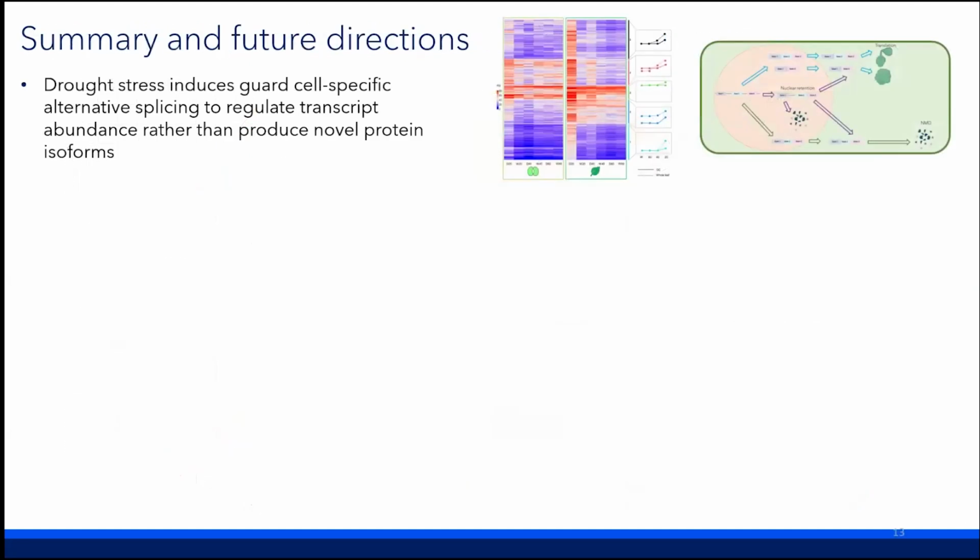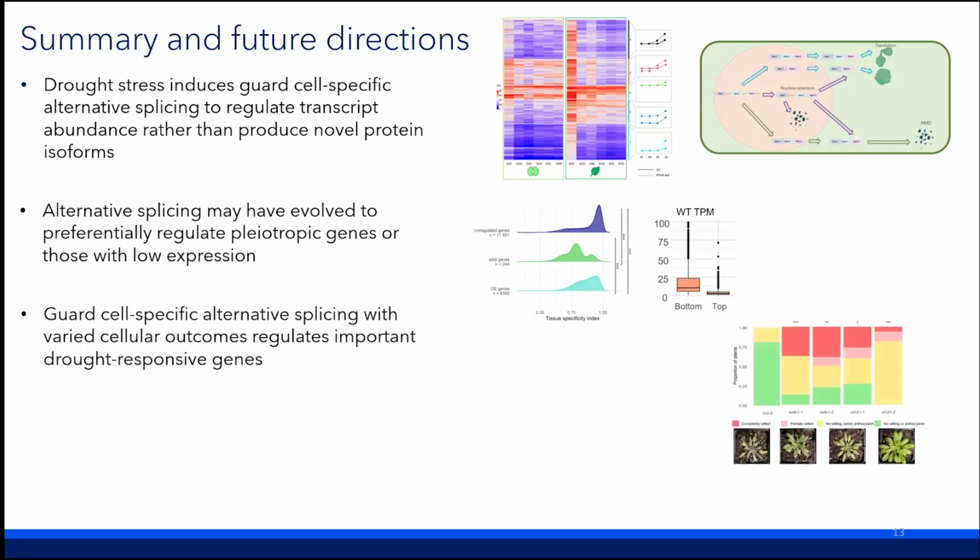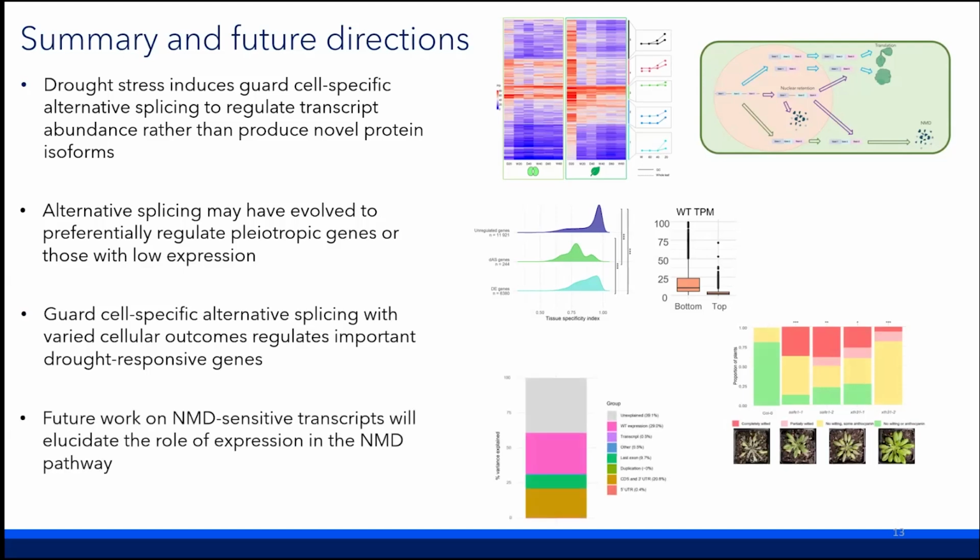Just to conclude, drought induces these guard cell specific changes that regulate the transcriptome more so than the proteome. Alternative splicing may have evolved to regulate certain subclasses of genes based on their pleiotropy or expression level. Guard cell specific alternative splicing regulates really key functional genes in the drought response. And some future work in our lab that we're really excited about is perturbing the expression levels of NMD sensitive transcripts and assaying for their resulting NMD sensitivity, which we hope will shed some light on the true role of expression in the NMD pathway.